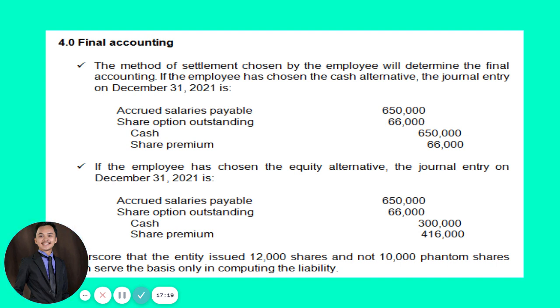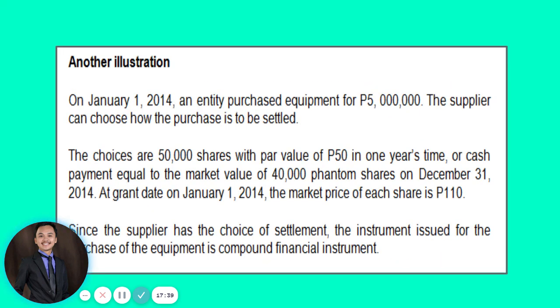So that will be our determining figure as final accounting when there is actually an alternative to receive shares or to receive cash. It depends on the alternative or the option of the employee. Okay? So this time, let us proceed with another illustration.